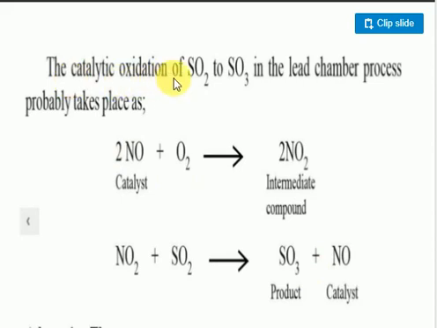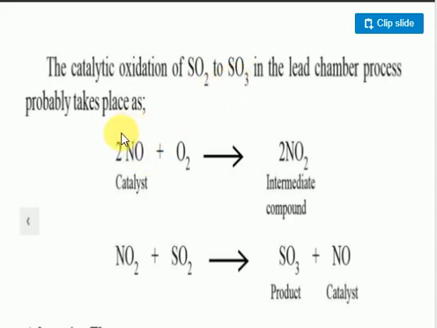We'll give one example: the catalytic oxidation of sulfur dioxide to sulfur trioxide. This is very important. Initially, sulfur dioxide reacts with oxygen to form sulfur trioxide, a reaction you know very well.